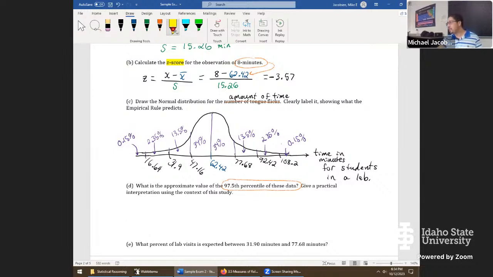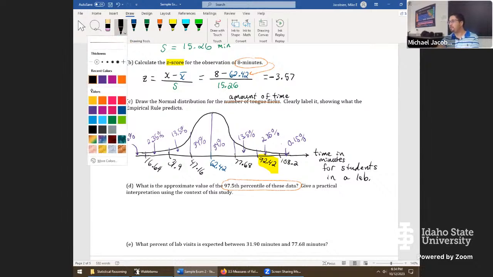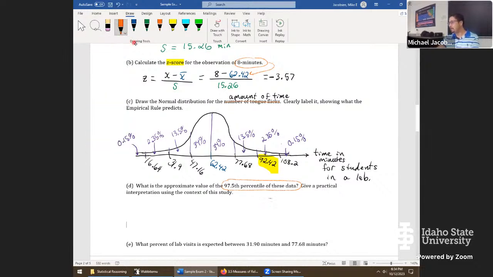Absolutely, good eye on that. So 92.42 is the percentile. Here's how we can tell for sure. We want to say, what does the 97.5 percentile mean? It would mean 97.5% of observations is to the left of whatever that number is.